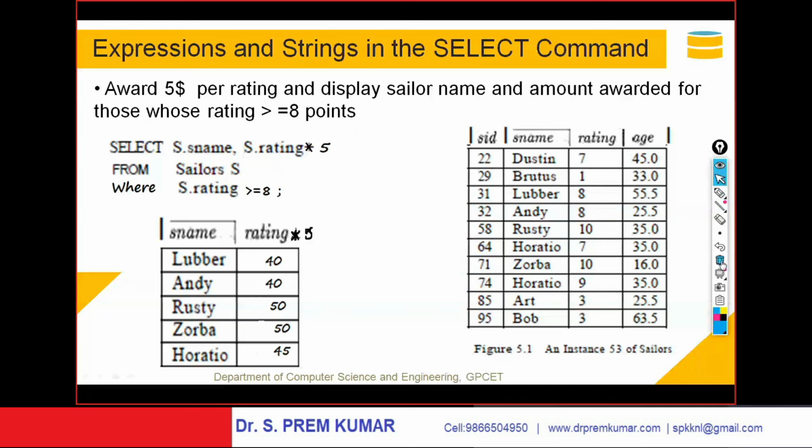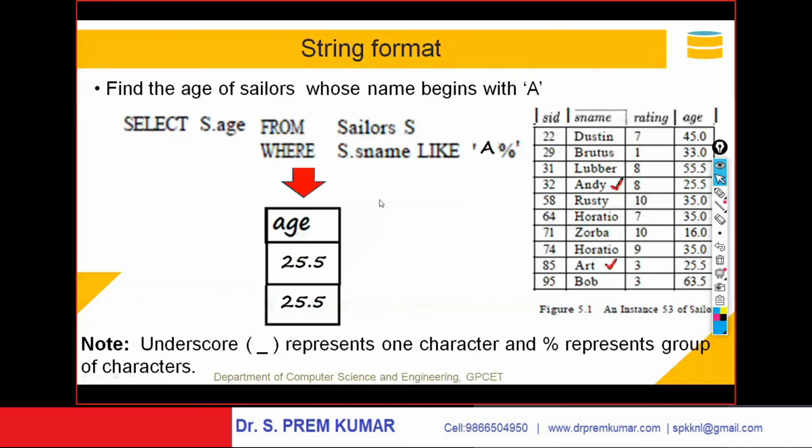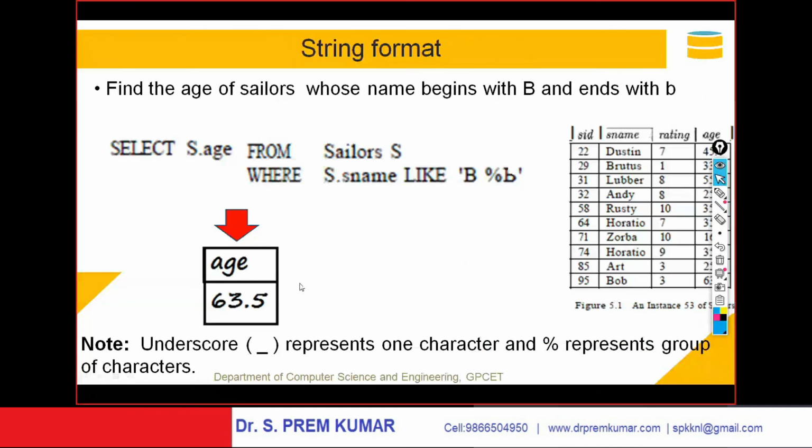Yeah. We go ahead with the next concept. I'm working with strings. You observe here, I'm just going ahead with the strings. Suppose he asks to display the age of the sailors. Listen carefully. Age of sailors whose name starts with the capital B and ends with the small b. I want names of those sailors, age of those sailors. I'm interested to know the age of sailors whose name starts with the capital B and ends with small b.